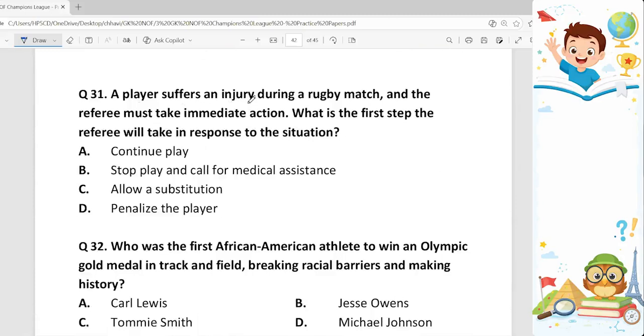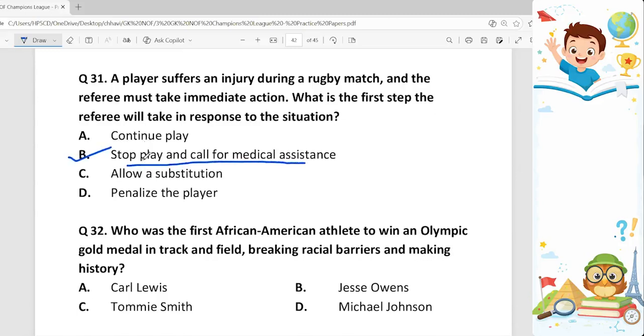A player suffers an injury during a rugby match and the referee must take immediate action. What is the first step the referee will take in response to the situation? See, if any player is injured, the referee will stop the play and call for medical assistance. So option B is the correct answer.